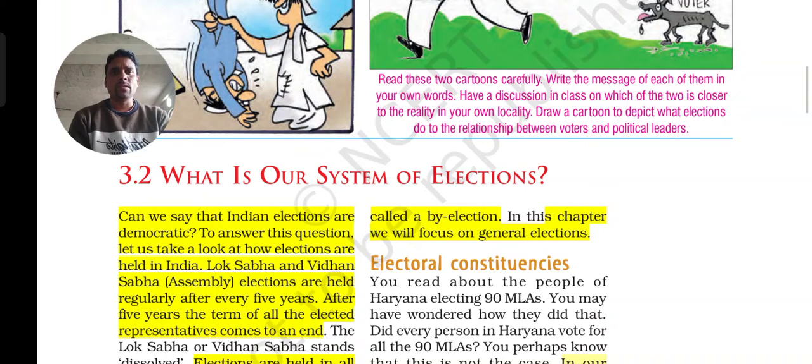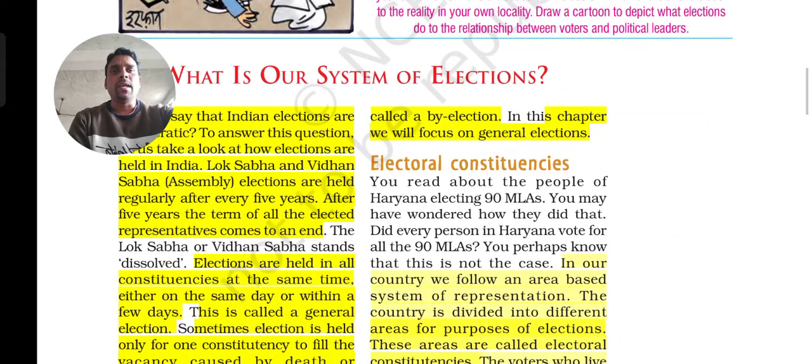After 5 years, the term of all the elected representatives comes to an end. As you know, children, every 5 years in India we have the Lok Sabha election in the country and the Vidhan Sabha election in the state. That is why we say the Vidhan Sabha or the Lok Sabha stands dissolved.